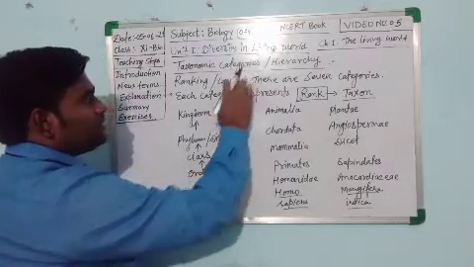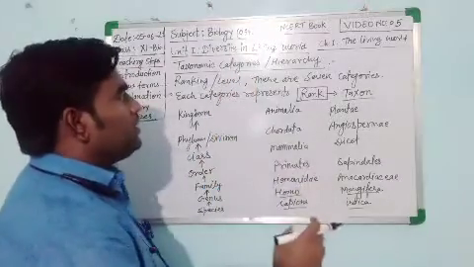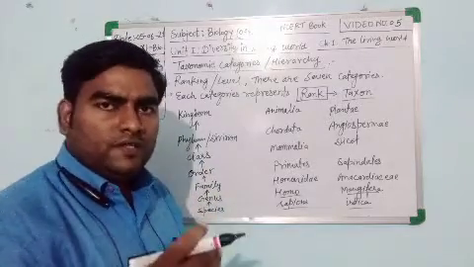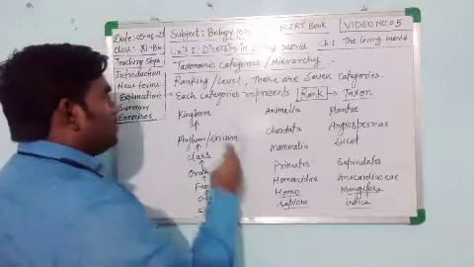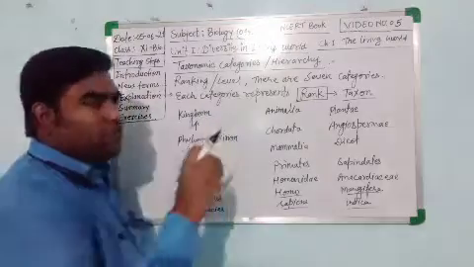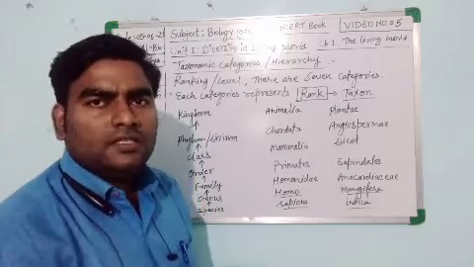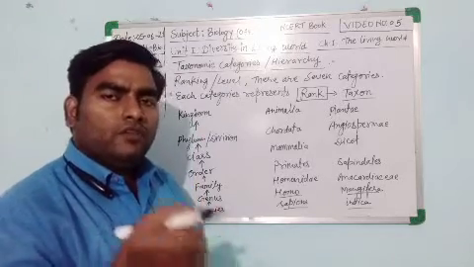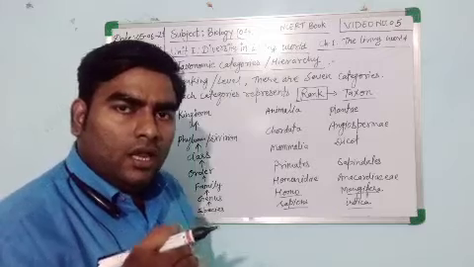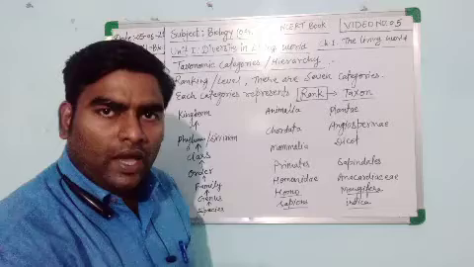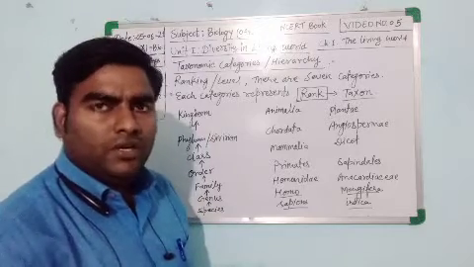Taxonomic category means the categorization of organisms, the categorization of characters. On the basis of particular characters, the organisms are categorized or provided a stepwise ranking system, or we can say that we provide a level, just like species, genus, family, order, class, phylum and kingdom.